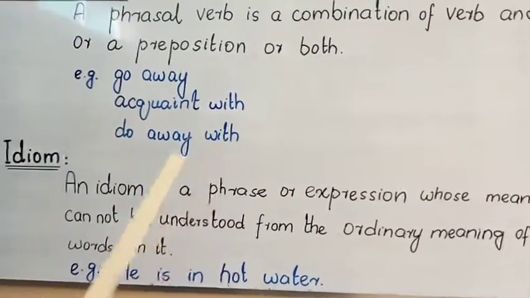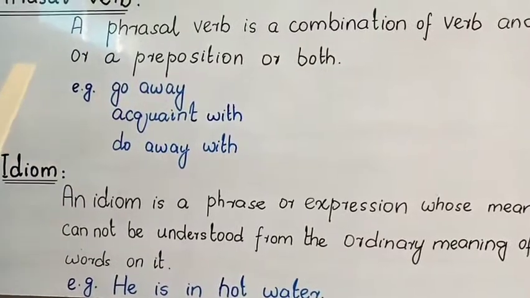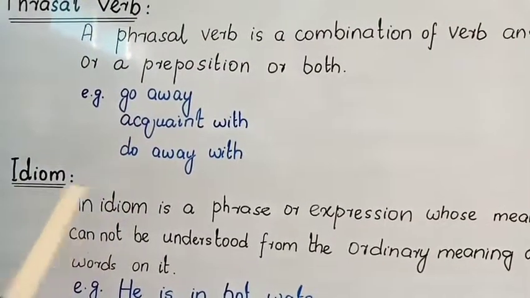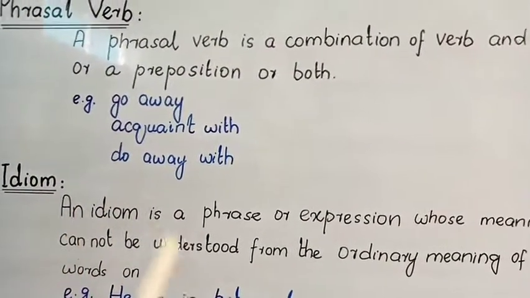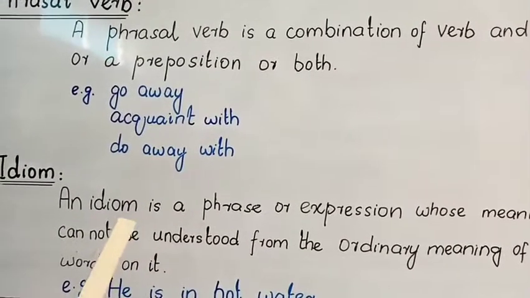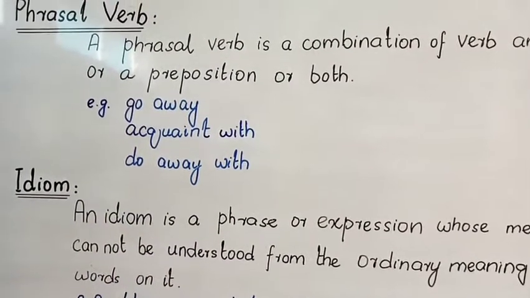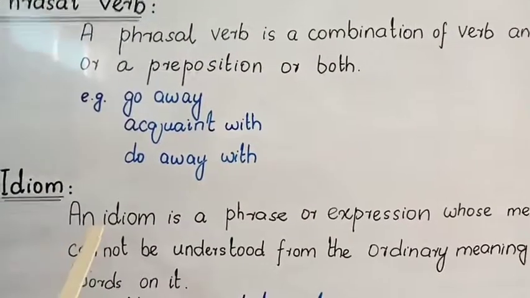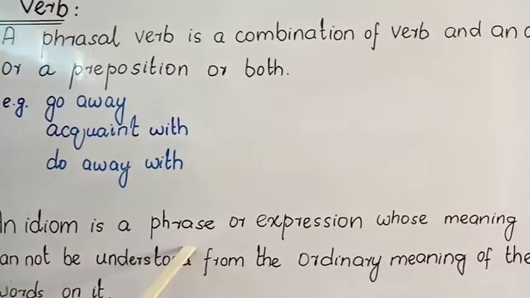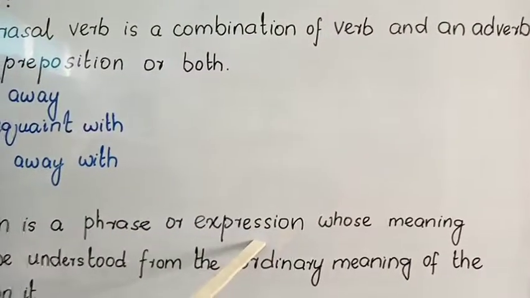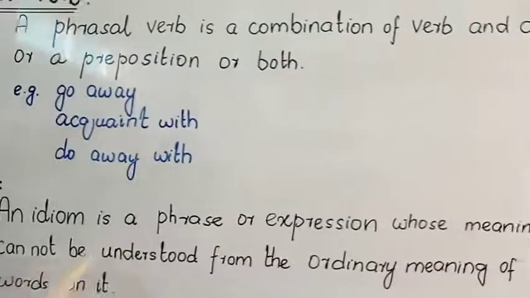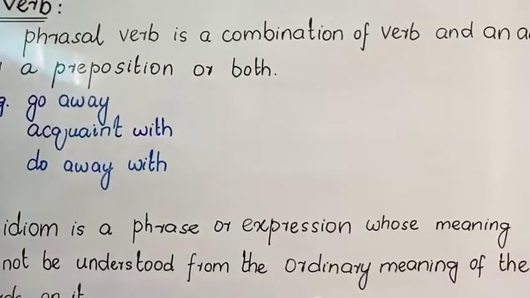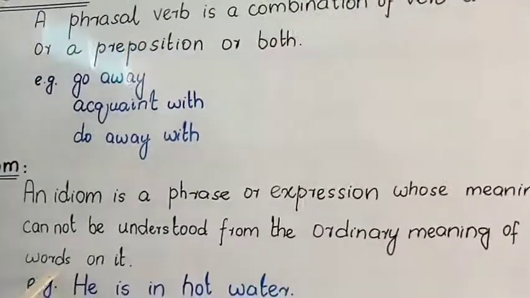So a phrasal verb is a combination of verb and an adverb or a preposition or both. Right, girls? Come to the next term, that is idiom. So an idiom is a phrase or expression whose meaning cannot be understood from the ordinary meaning of the words in it.